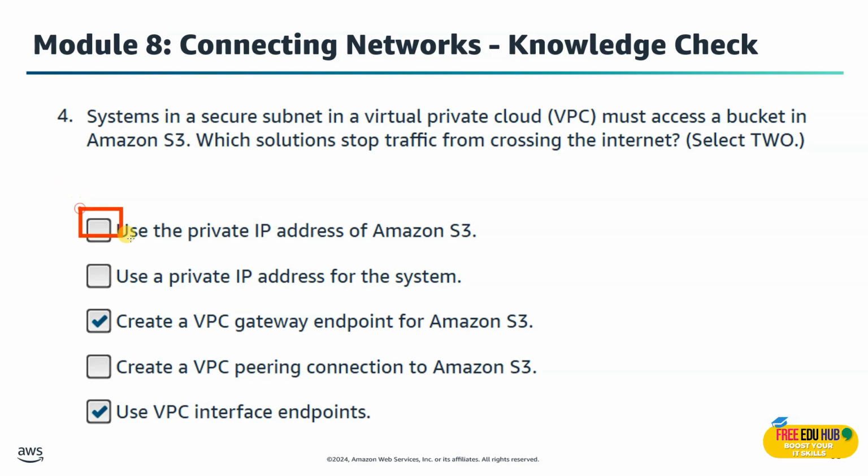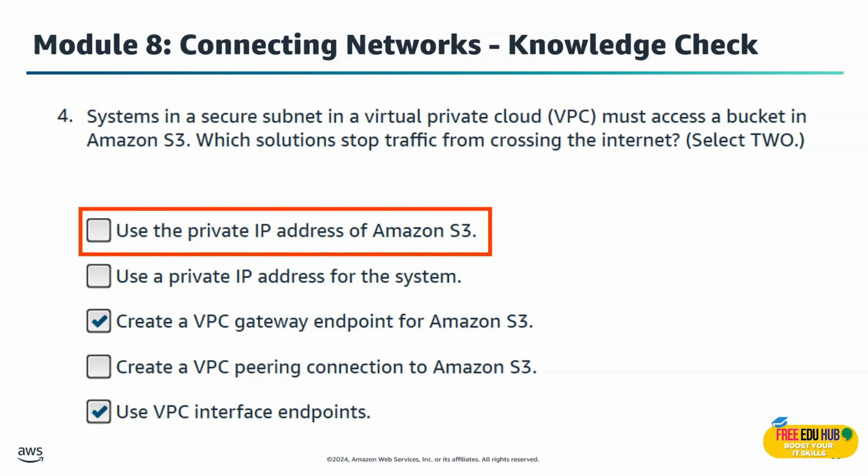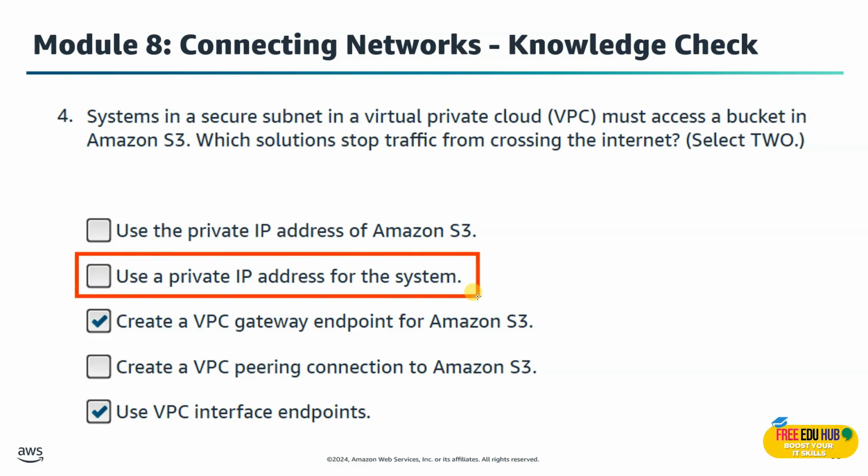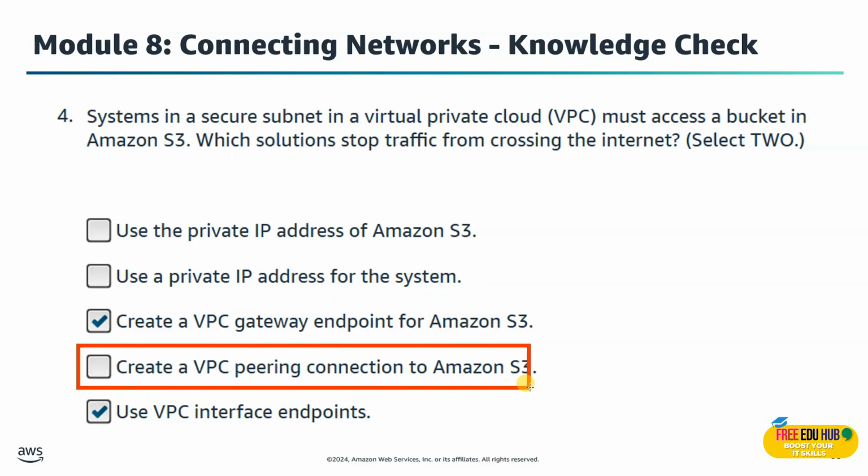Now, the wrong answers: the first one says use the private IP address for Amazon S3. That's not right, because S3 is a regional service, not an instance with a private IP. We cannot select the second option, where we say use private IP addresses for the systems. It helps with the VPC but doesn't control how S3 is accessed. And then the third option, which creates a VPC peering connection to Amazon S3, is not the right option because S3 is not a VPC resource you can peer with.